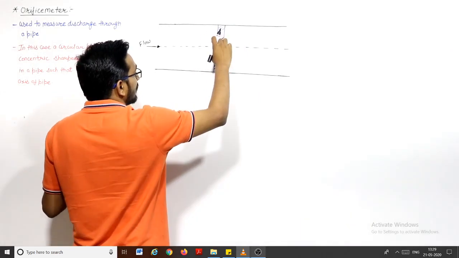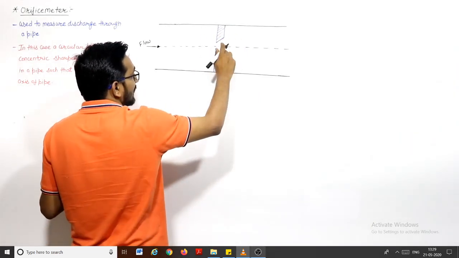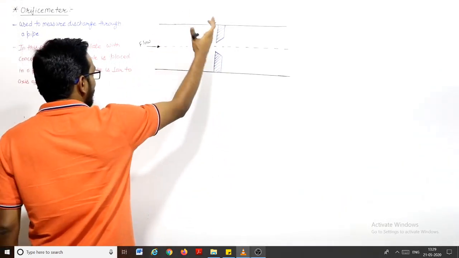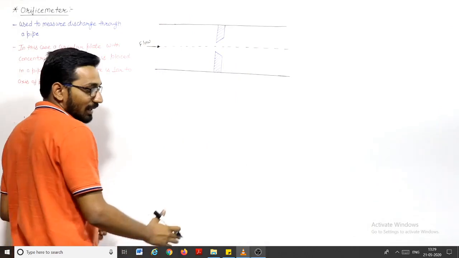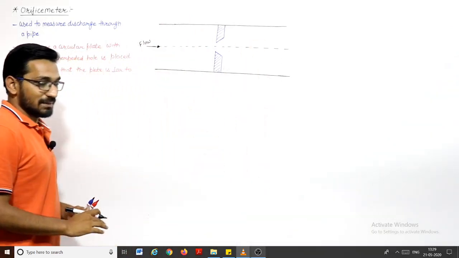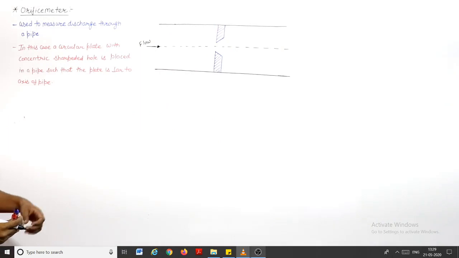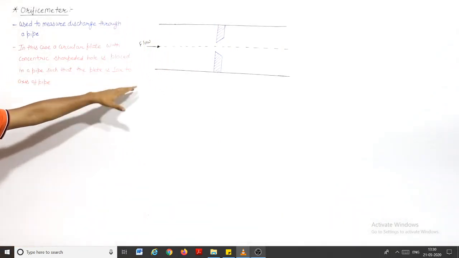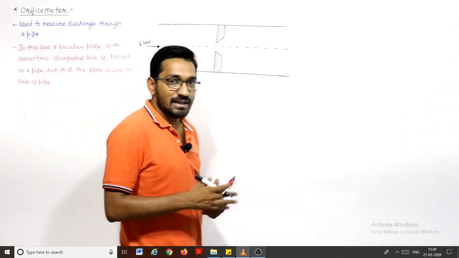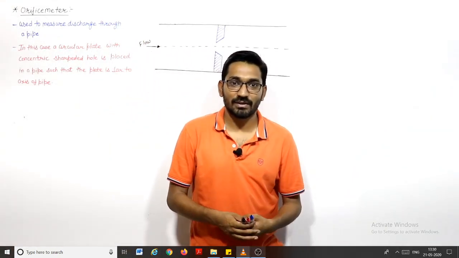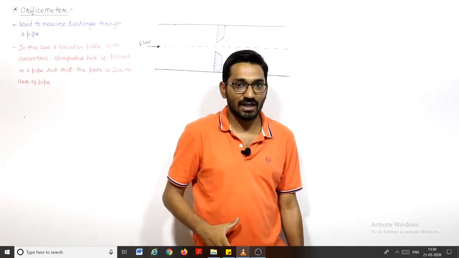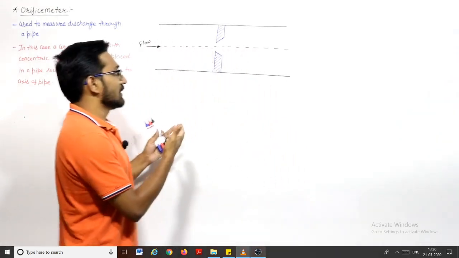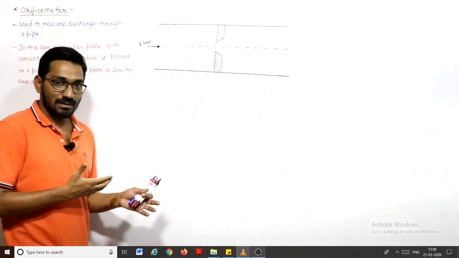In this plate, this is a hole. This hole is sharp edged. That's why we make it like this, right? Sharp-edged hole, and this is placed in the pipe such that the plate is perpendicular to the axis of the pipe, right? With the help of this orifice meter, we will be able to calculate the discharge flowing through this pipe. If we compare this orifice meter with the venturimeter, it is a cheaper arrangement, because in the venturimeter we have to make a converging diverging section. The cost of manufacturing that converging diverging tube is more than that of this circular plate with a hole. So this is a cheaper arrangement than the venturimeter.